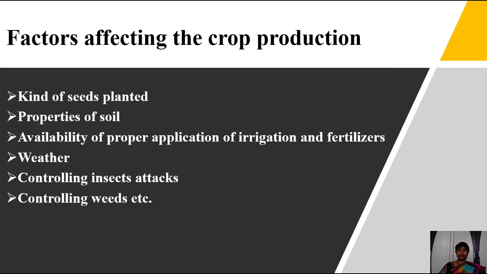At the time of harvesting, if the weather condition is not good, that means if it rains, the harvesting is very hard. So the weather conditions are very essential in crop production. Controlling insect attacks, this is very important.